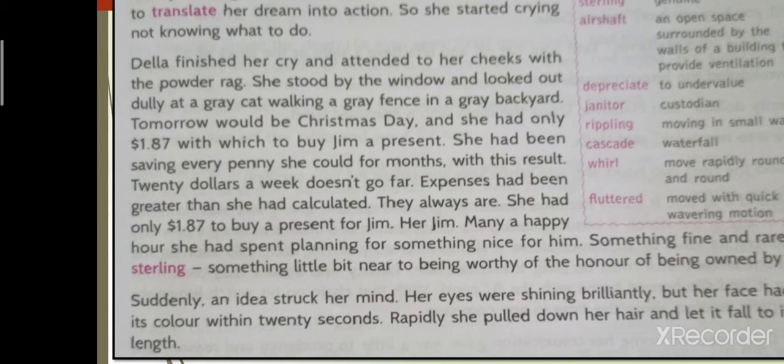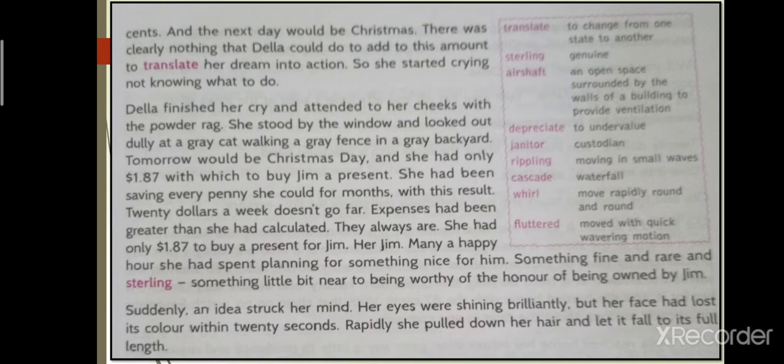That means she had spent many hours only in planning what to give Jim as a gift, because she was thinking to buy something very rare, that means unique and very fine and genuine, which could be worthy of the honor of being owned by Jim. Such a type of present she wanted to buy for her husband.